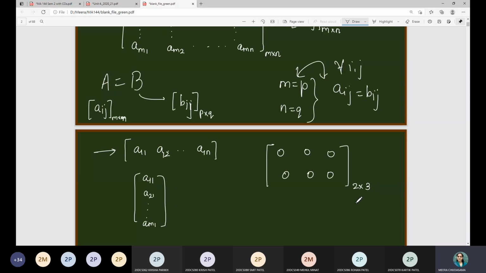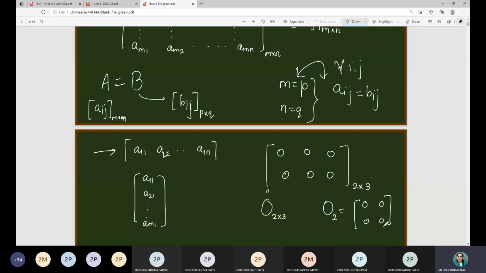This is of order 2 cross 3. So the notation for this one is big O, that is for 0. In the suffix, you can write the order of the matrix. So this is this one. For a square matrix, you can avoid writing the suffix as 2 cross 2. That means if you just write O2, it will be understood that this is the zero matrix of order 2 cross 2.